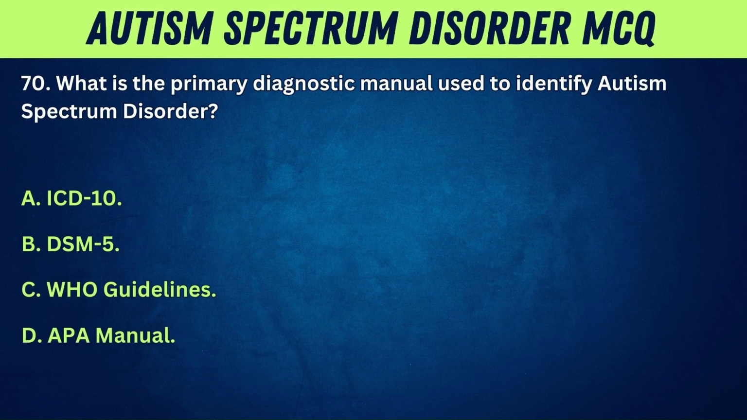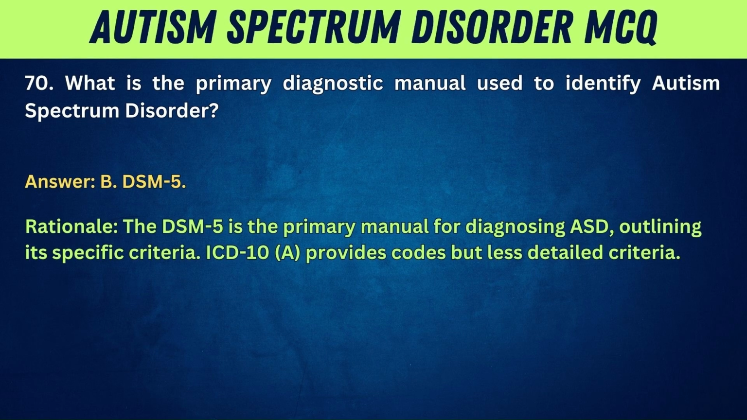70. What is the primary diagnostic manual used to identify autism spectrum disorder? A. ICD-10. B. DSM-5. C. WHO guidelines. D. APA manual. Answer: B. DSM-5. Rationale: The DSM-5 is the primary manual for diagnosing ASD, outlining its specific criteria. ICD-10, A, provides codes but less detailed criteria.